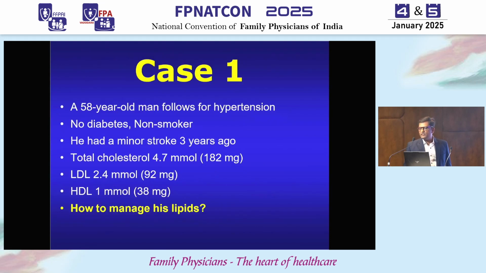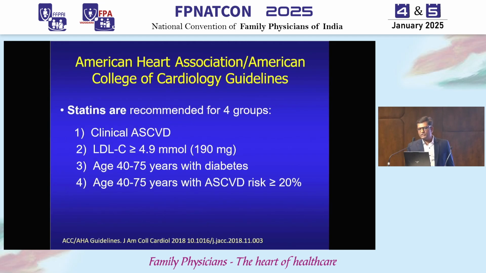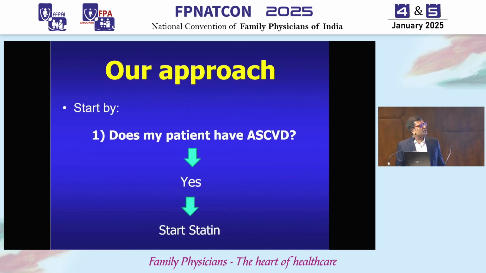Now let us start with the first case. This gentleman is a 58-year-old, known case of hypertension, non-diabetic, non-smoker, who had a minor stroke 3 years back, and his total cholesterol is 182, LDL is 92, and HDL is 38. How do you manage his lipids? As we saw the categories, the first question I would ask is, does my patient have ASCVD? Yes, because he had a stroke. So my patient has ASCVD and therefore I need to treat him with statins, no questions asked. So the answer is yes, we start statin.